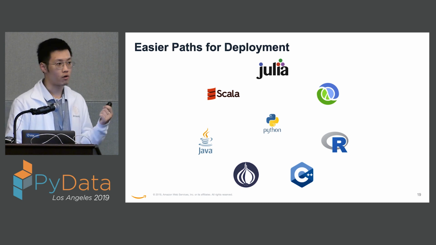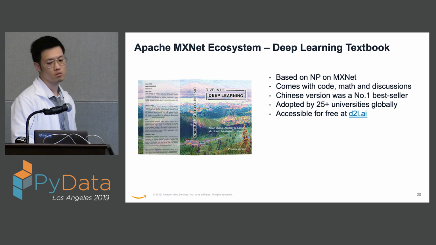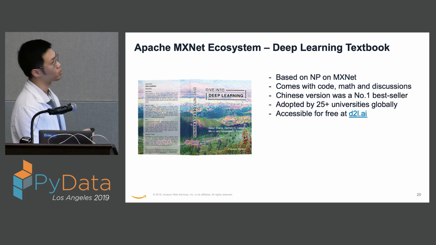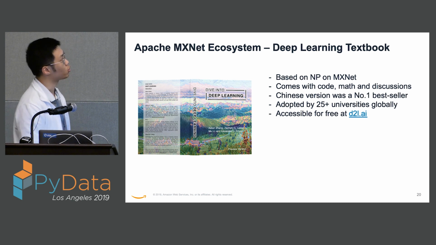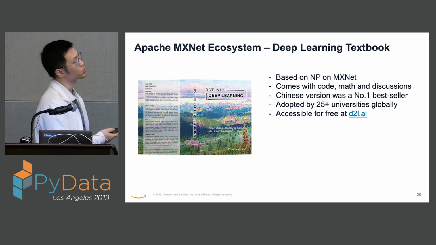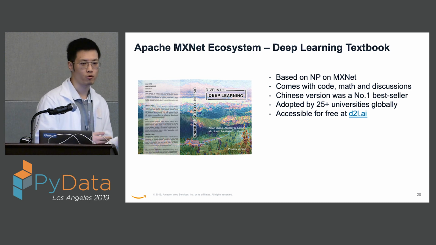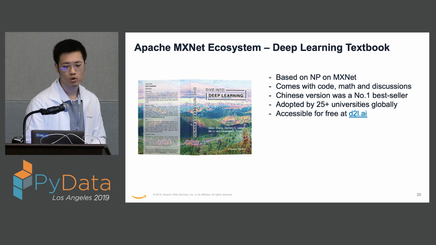Another thing I want to cover is that we do have an ecosystem. The first thing in the ecosystem is a deep learning textbook, which is totally based on this new interface. It comes with code and mathematical formulas, and we also provide a discussion forum together with it.